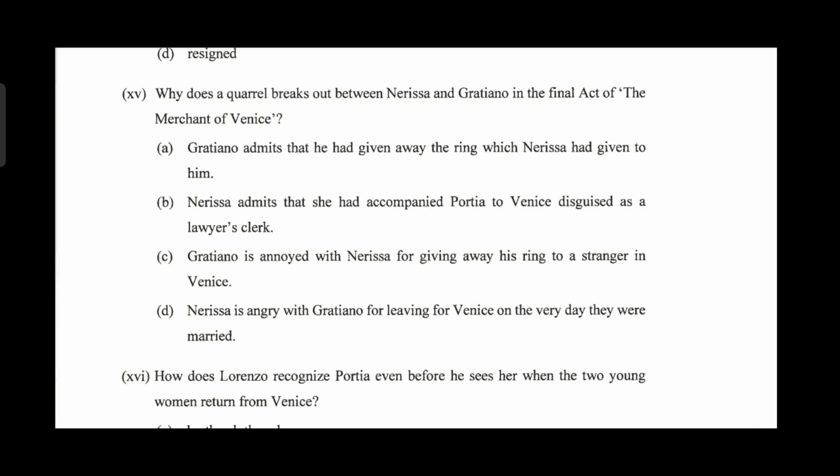Gratiano is annoyed with Nerissa for giving away his ring to a stranger in Venice, or Nerissa is angry with Gratiano for leaving for Venice on the very day they were married. Read the options carefully. These are lengthy options, so read the options carefully, although you know the answer. The right answer here is Gratiano admits that he had given away the ring which Nerissa had given to him.